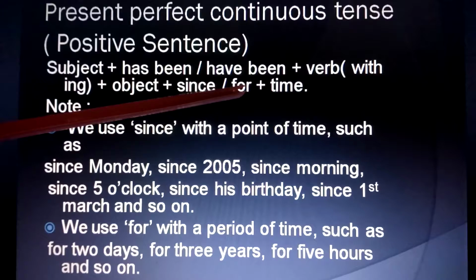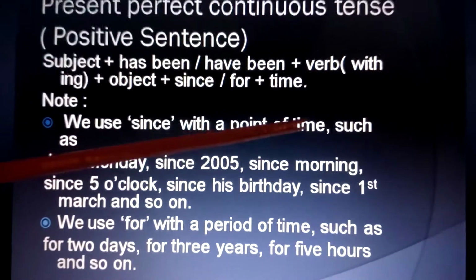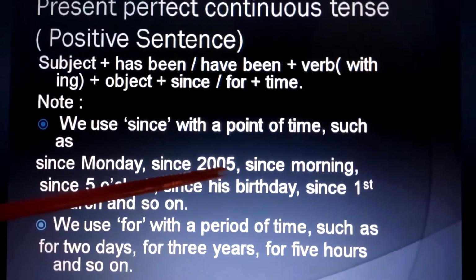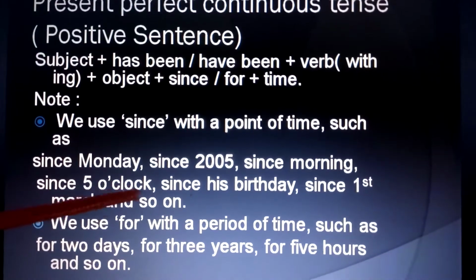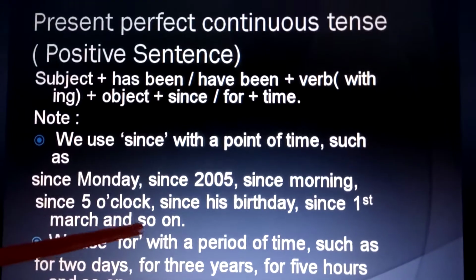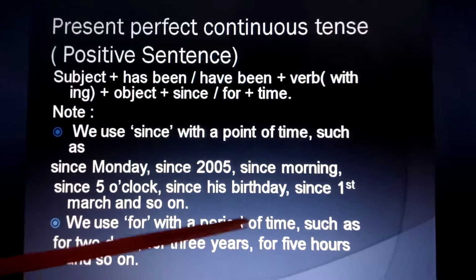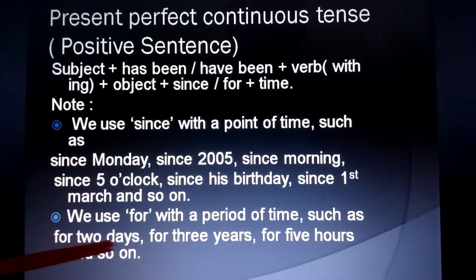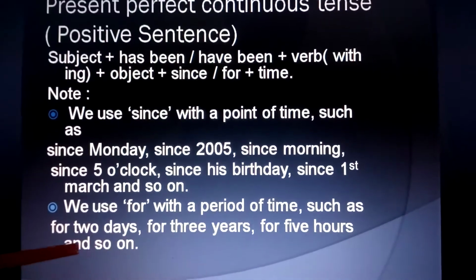When we use since or for, we use since with a point of time. Point of time means since Monday, since 2005, since morning, since 5 o'clock, since his birthday, since 1st March, and so on. We use for with a period of time. Period of time means time duration, such as for 2 days, for 3 years, for 5 hours, and so on.